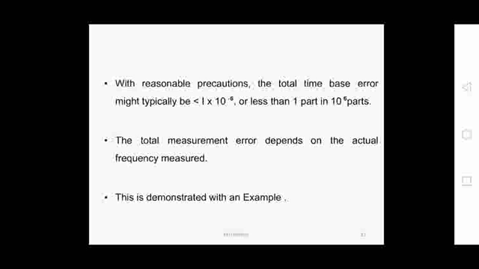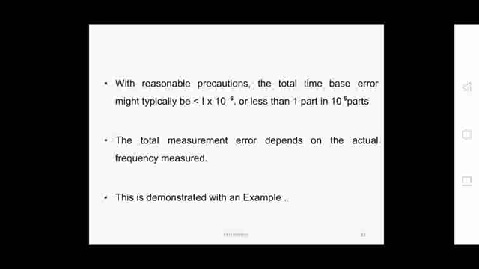We can reduce it up to that. The total measurement error depends on the actual frequency measured.